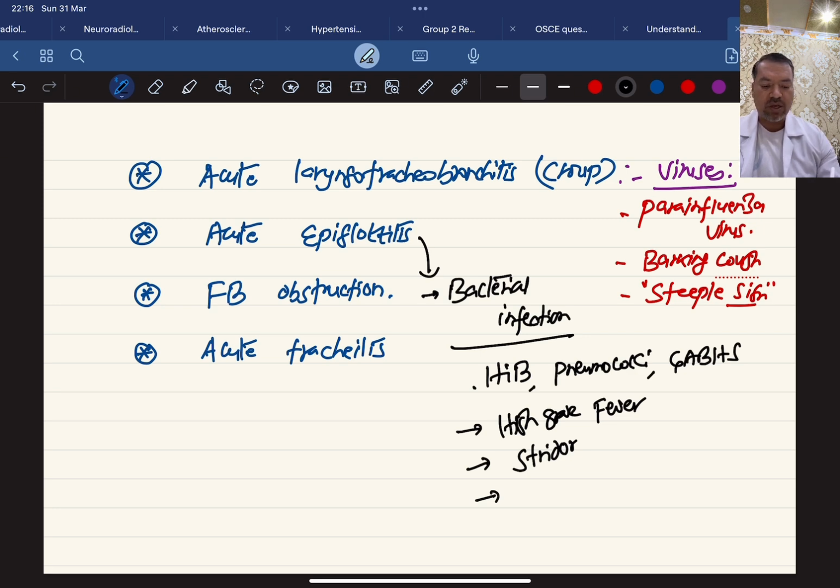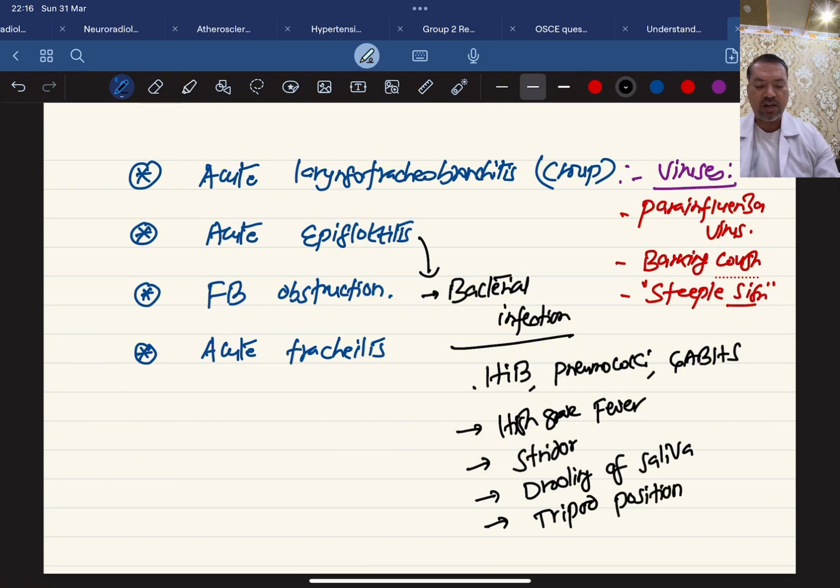So the baby cannot even swallow the saliva. So there will be drooling of the saliva from the corner of the mouth. And the typical position maintained by the child is called tripod position. So these are some of the very important points regarding acute epiglottitis, which will give you a diagnosis.